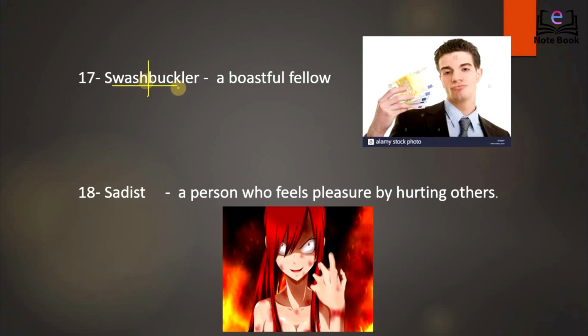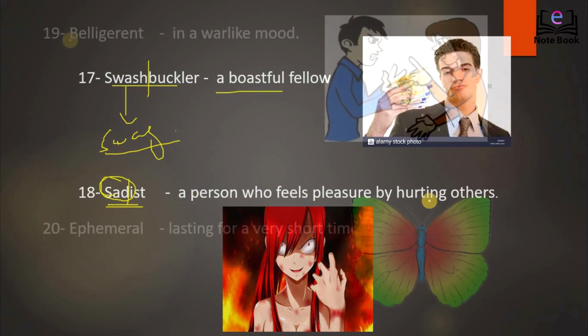The next word is swashbuckler. Now, related to the term swag. Swag means attitude. So a person having attitude will boast about himself. So swashbuckler or a person having swag is said to be a boastful fellow. The next word is sadist. I'm sure everyone knows the meaning here. Sadist means a person who enjoys by making others sad, or a person who feels pleasure by hurting others.